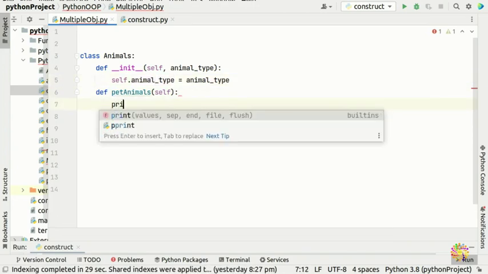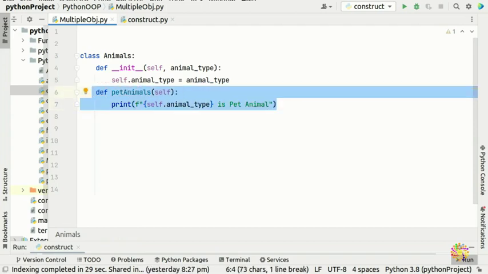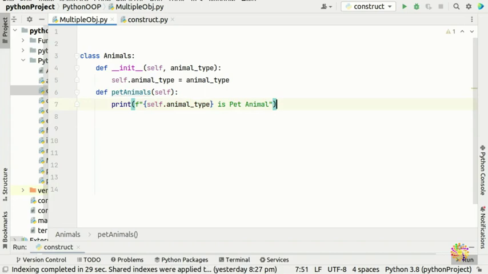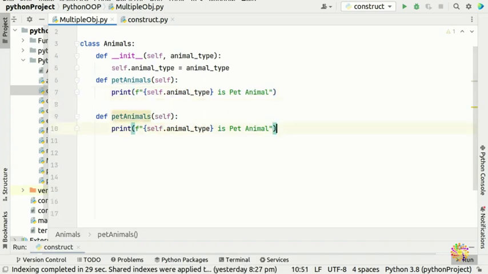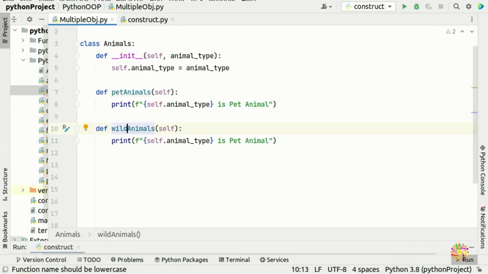So we put a print, and we say that self.animal_type is for example pet animal. We copy and paste this a few times to create a few other methods. I'm going to put wild animals, and the animal type is wild animal.